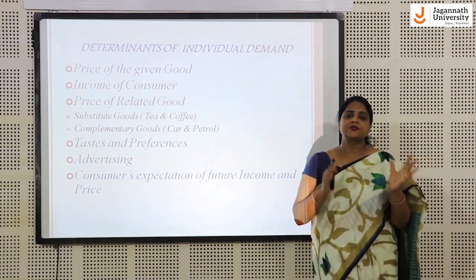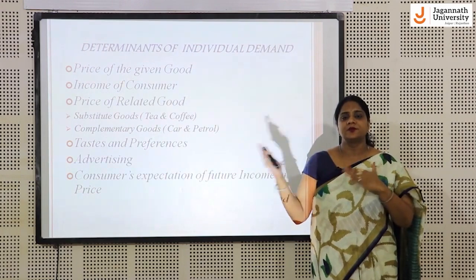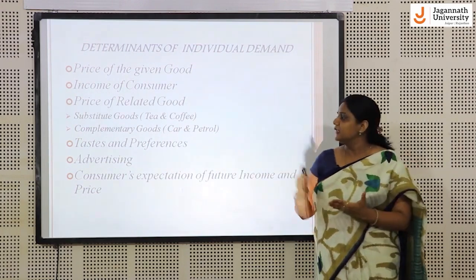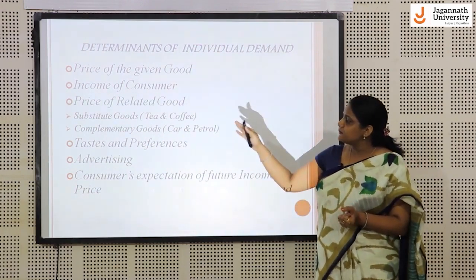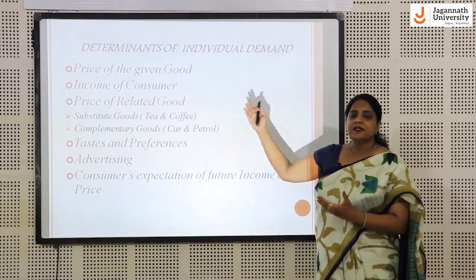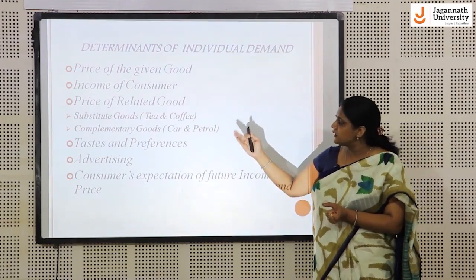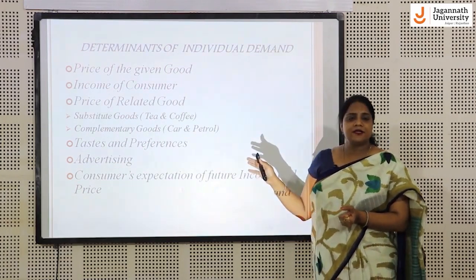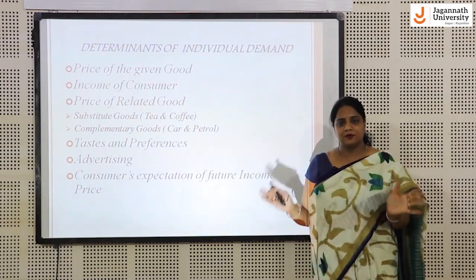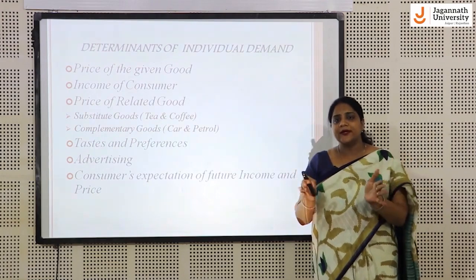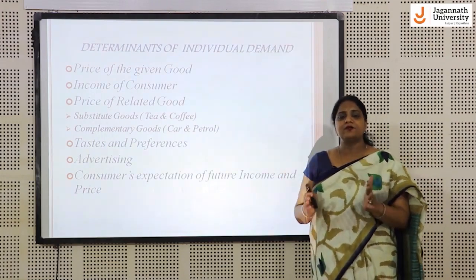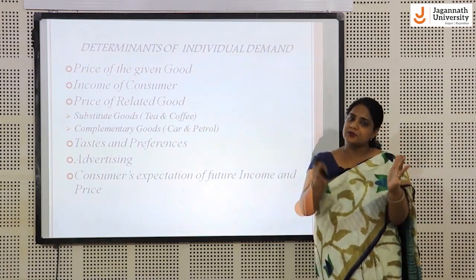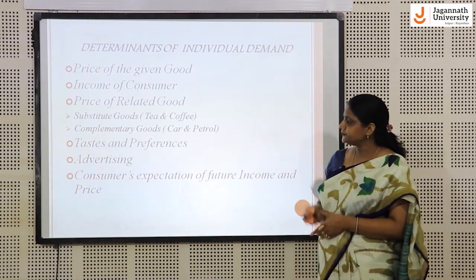So substitute goods are those goods whose demands go opposite to each other, like tea and coffee. If the demand for tea rises, the demand for coffee falls, and if the demand for coffee rises, the demand for tea falls. Complementary goods are products whose demands go together, like car and petrol. If the demand for a car rises, the demand for petrol also rises.